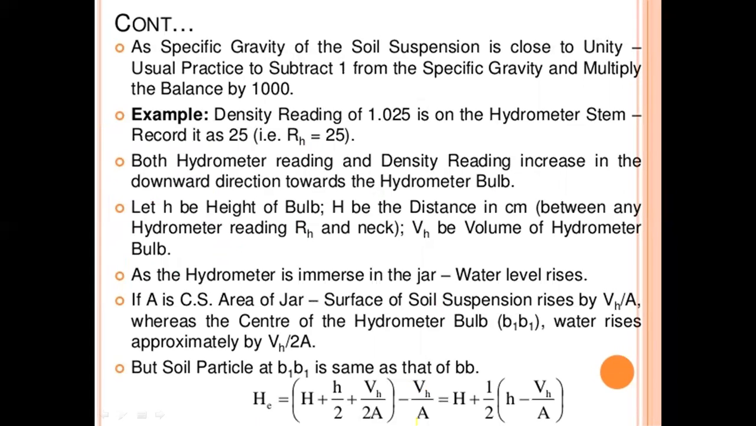As the specific gravity of the soil suspension is close to unity, it is usual practice to subtract 1 from the specific gravity and multiply the balance by 1000. For example, if the density reading is 1.025 on the hydrometer stem, record it as 25, that is RH equal to 25.